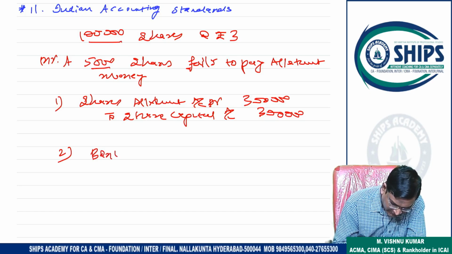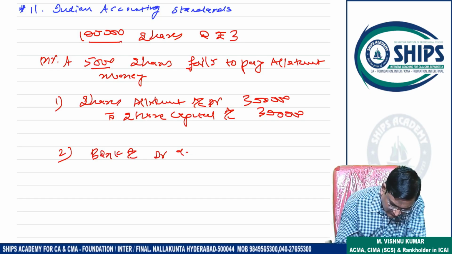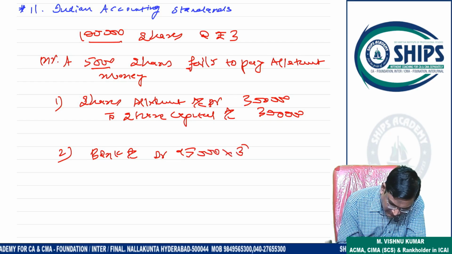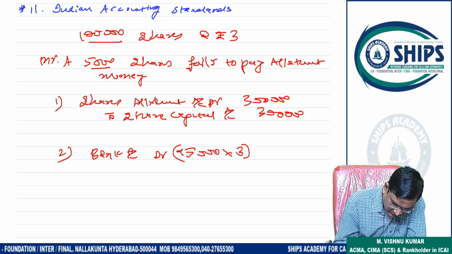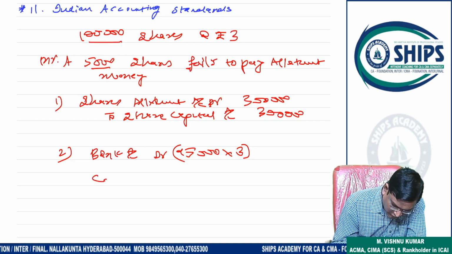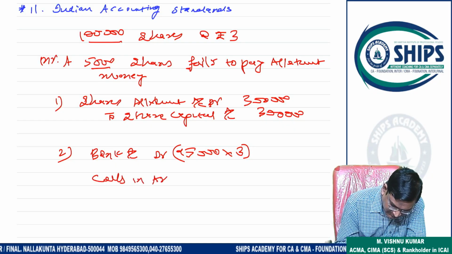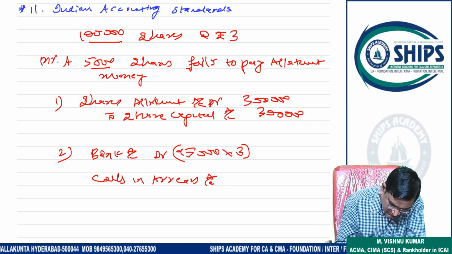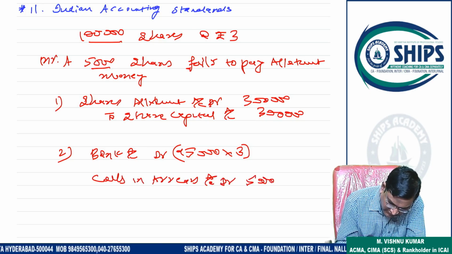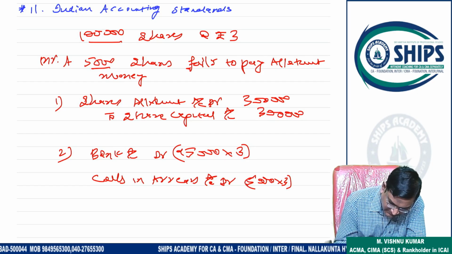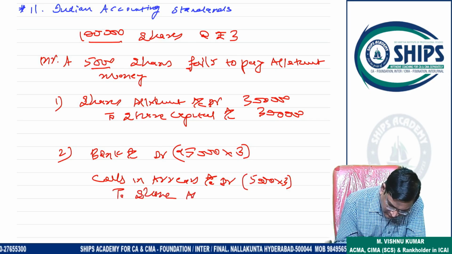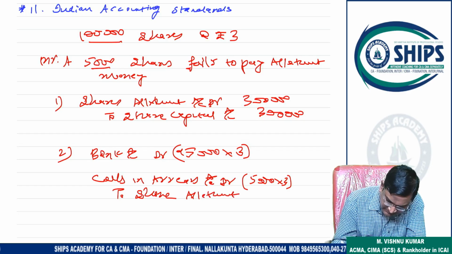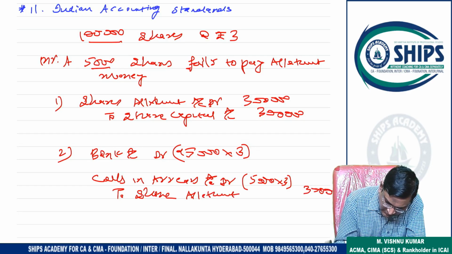So the entry will be bank account debit 95,000 shares into 3, right? Calls in arrears account debit 5,000 into 3, to share allotment 3 lakhs.